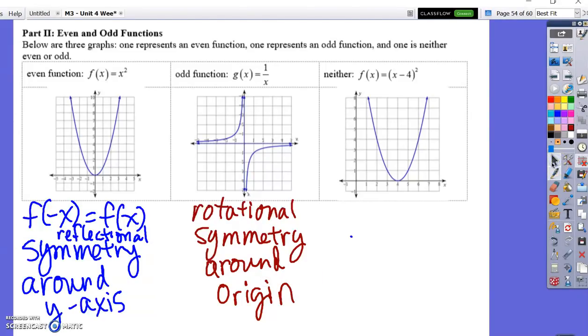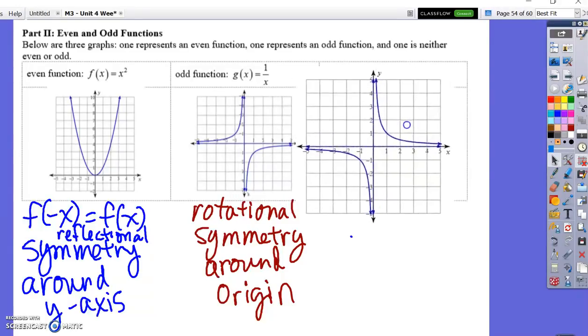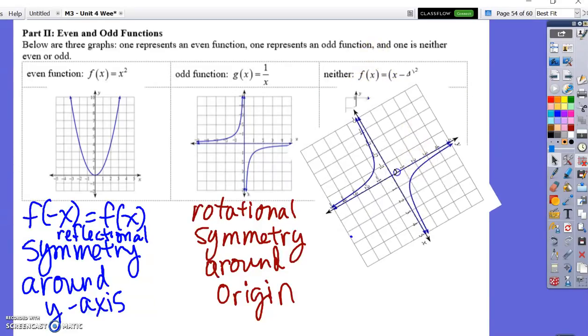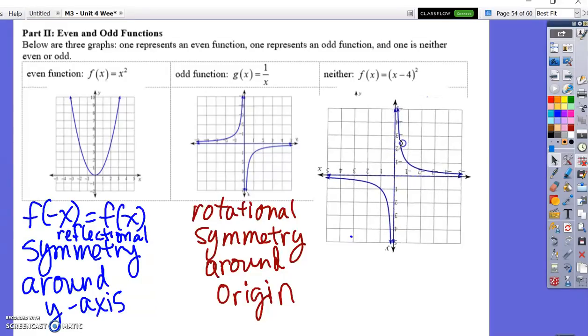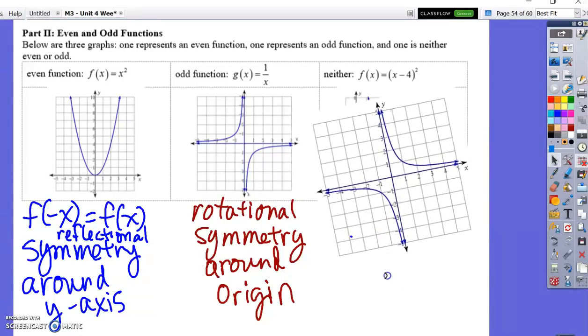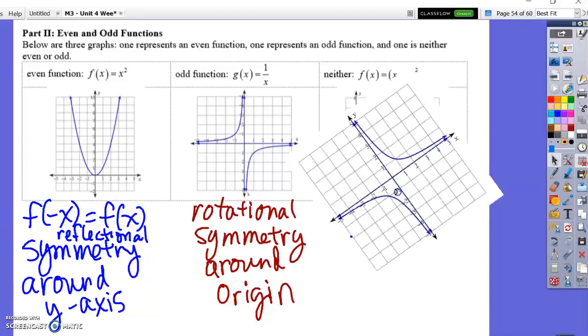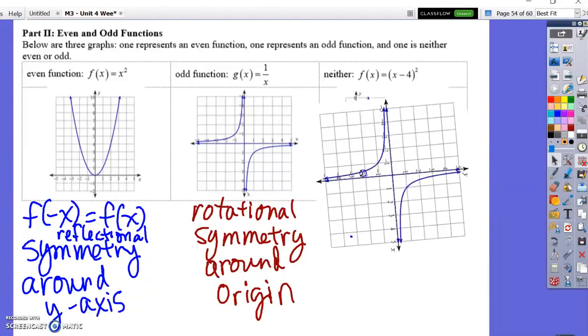So here is the same function. Picture the same function, but movable now. When I spin this around, other than my numbers being upside down, the function is identical. And so it has rotational symmetry.